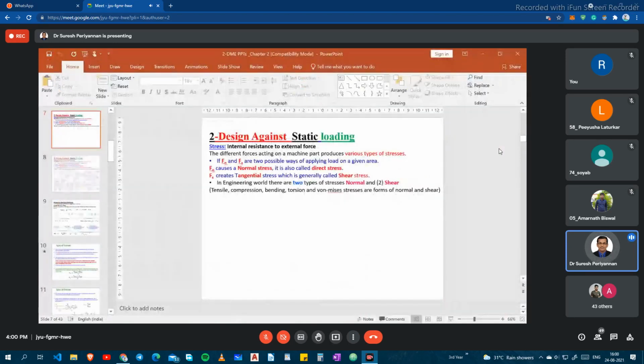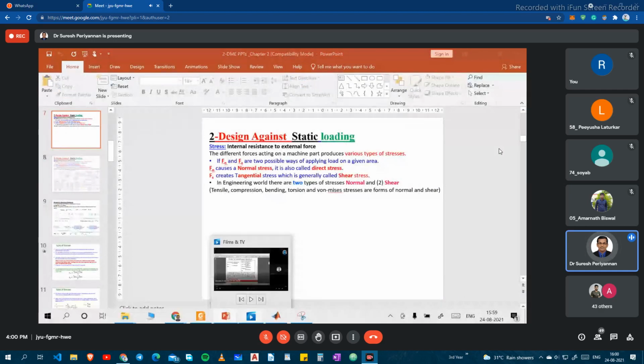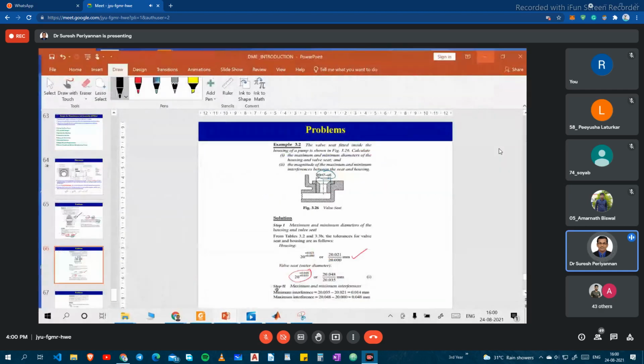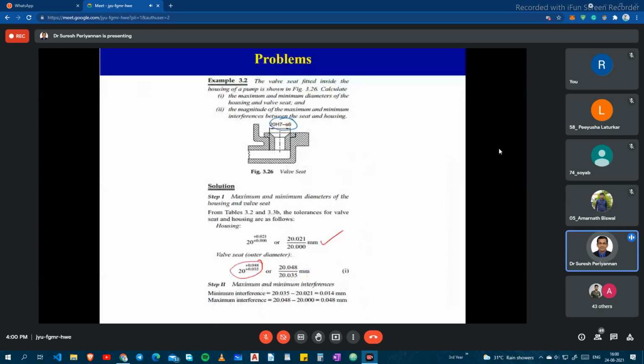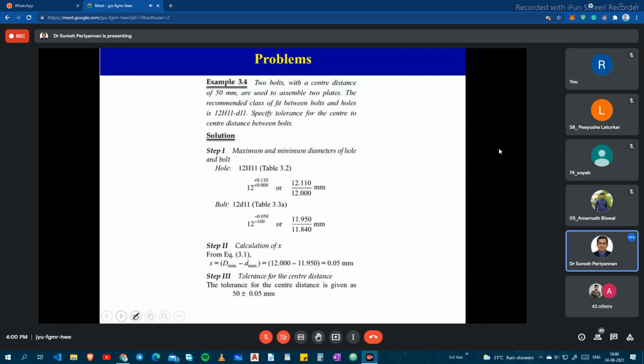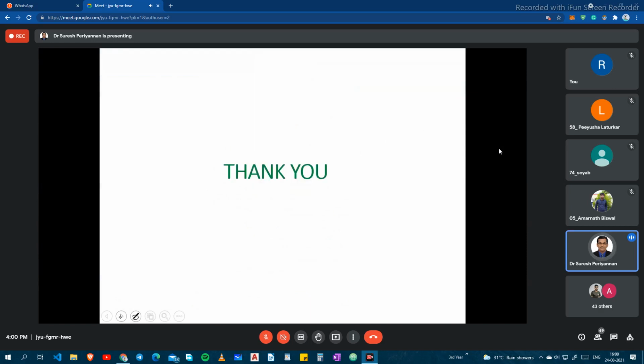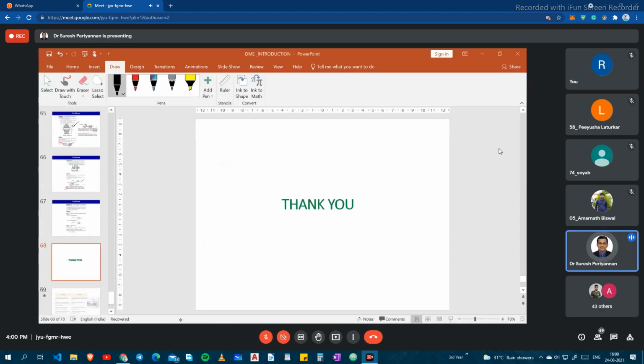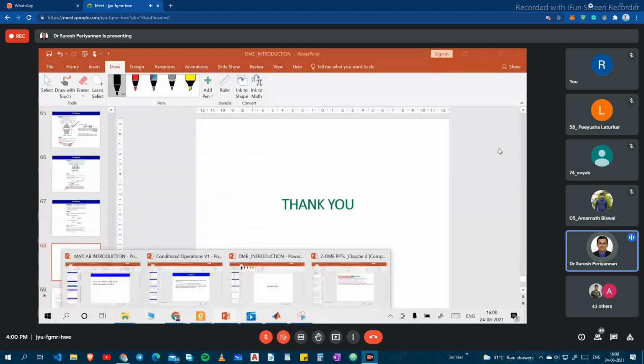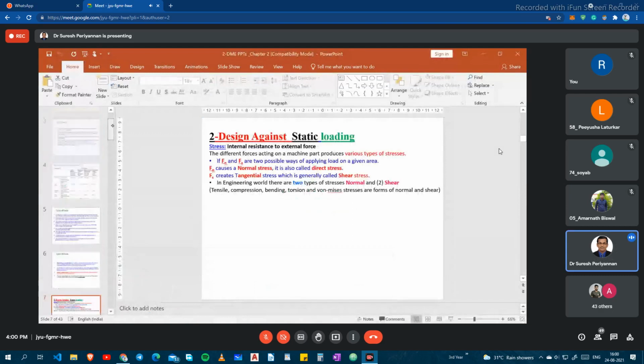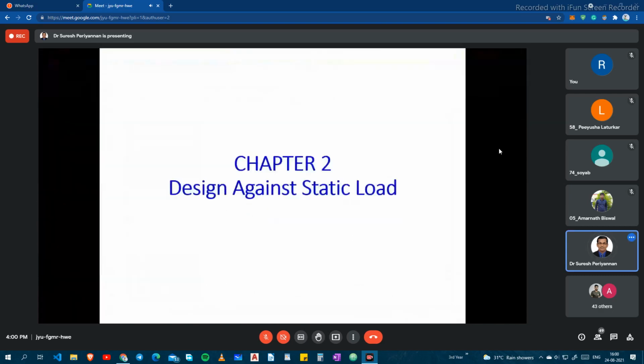Now I stop it here. If you have any doubt, please go ahead. This is also similar to what we discussed earlier. In a similar way, you have to find the minimum clearance and maximum clearance. That's all. So this is another example, please try to do it yourself. Today at least we start a couple of slides in the next topic, and then from the next class onwards I'm going to increase my speed of teaching. If you have any doubt, I'm ready to clarify your doubts in the earlier chapter.